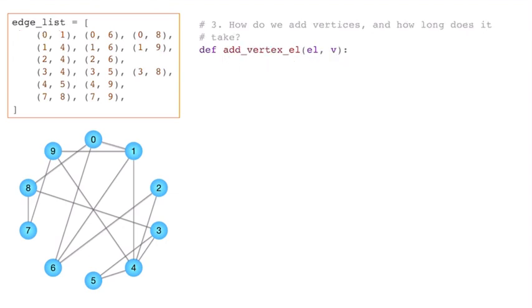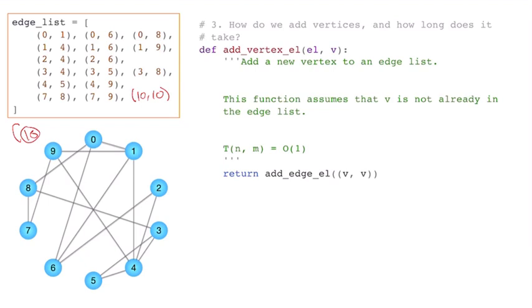How do we add a vertex, and how long does it take? Well, adding a vertex is kind of unusual because we have a list of edges. So if we want to add another one here, let's say we wanted to add a vertex 10. If it's not connected right away to anything else, the only way to do that is to give it an edge to itself.